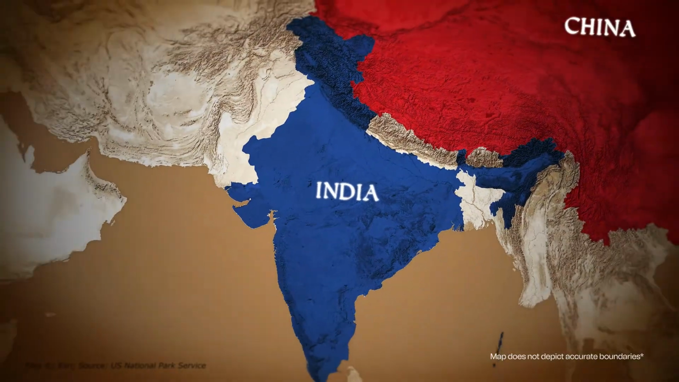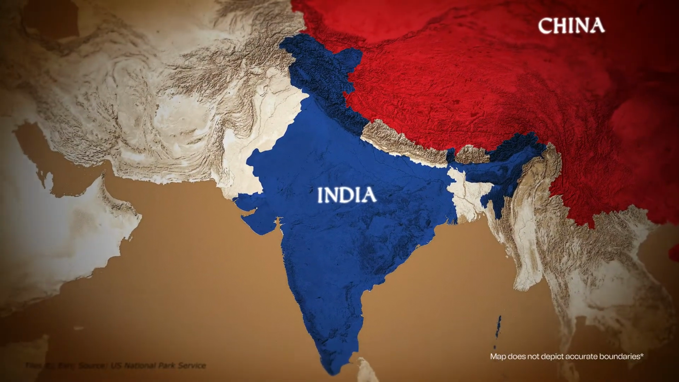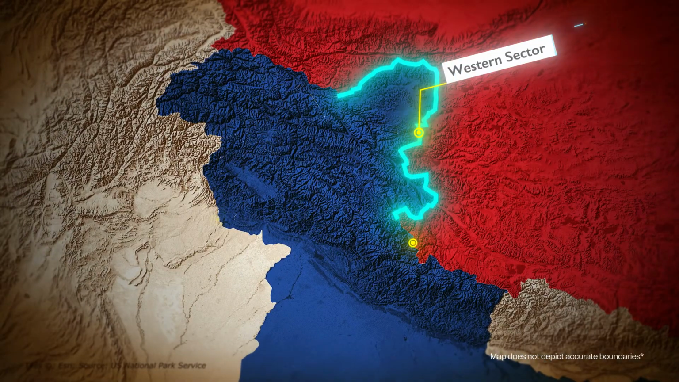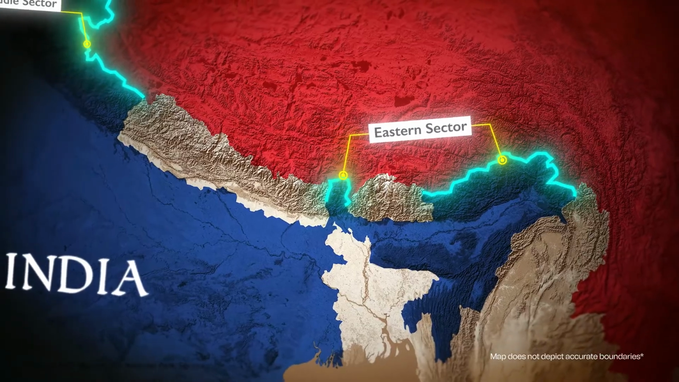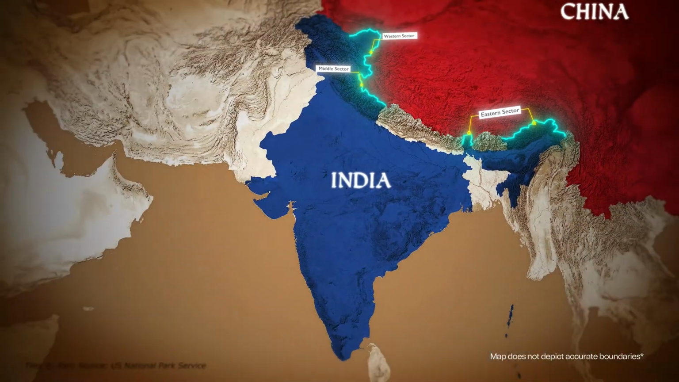The border between India and China is divided into three distinct sectors, each characterized by its own historical context and agreements, including the western, middle, and eastern sectors. These complexities have fostered long-standing territorial disputes.